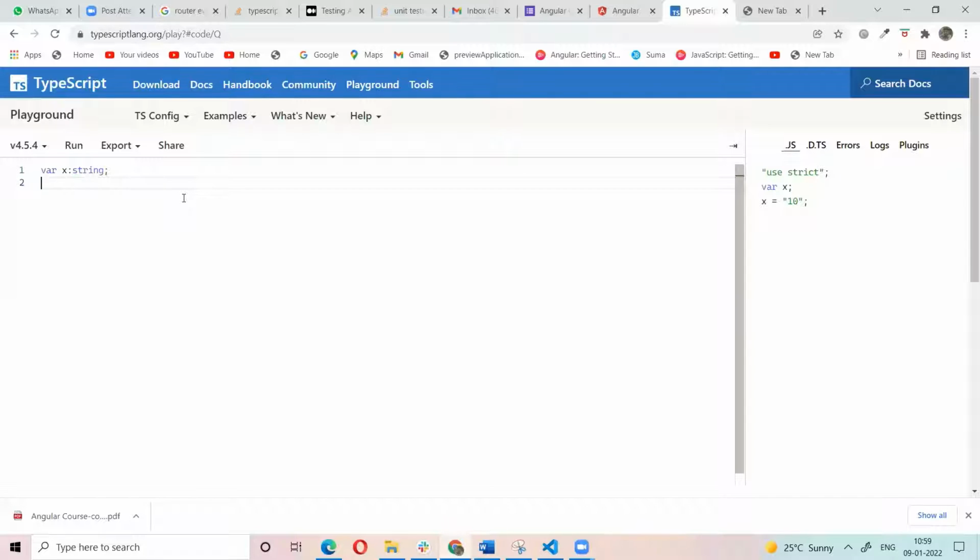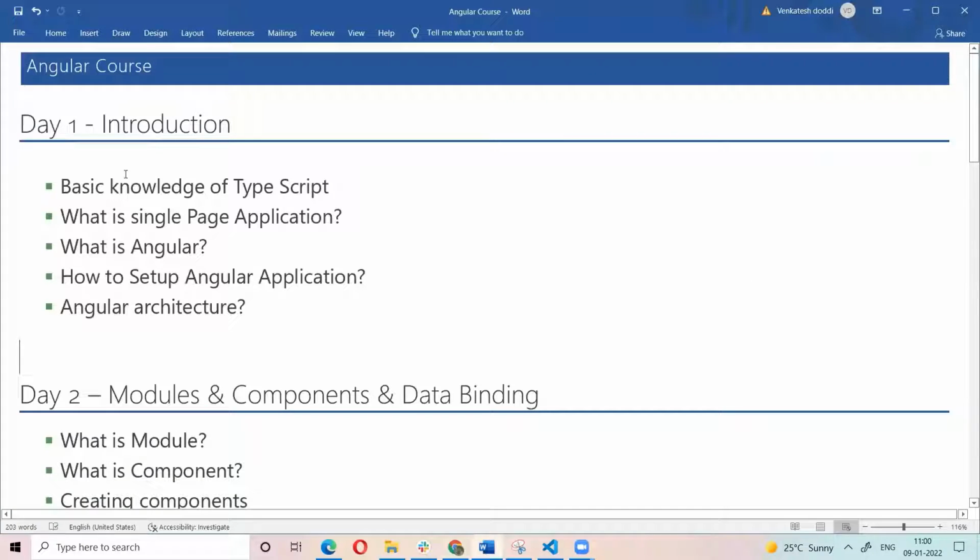To specify a type, we use a colon and then the type. This is the basic of TypeScript. So basic knowledge of TypeScript is specifying a type for every variable, for every data. Angular applications can be written using TypeScript only.